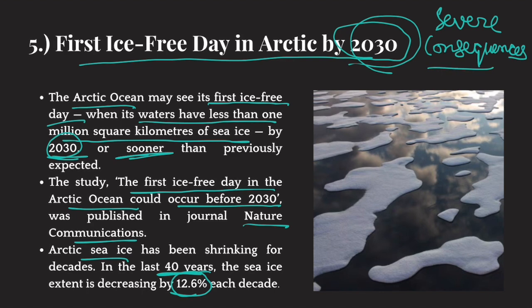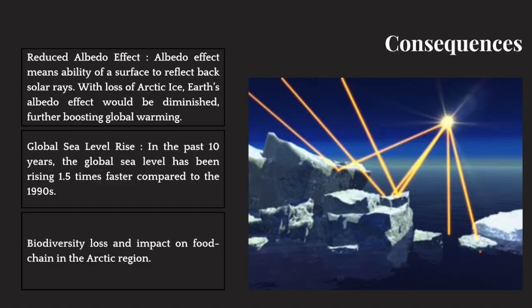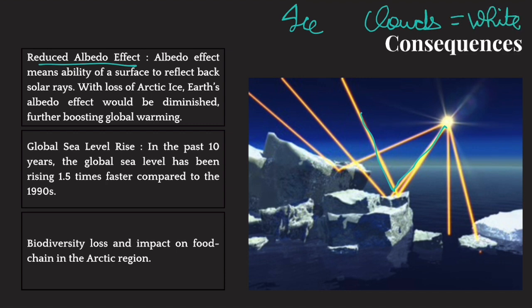Okay. Now, what are those severe consequences? First of all, it would reduce Earth's albedo effect. Now, what is albedo effect? The ability of the planet to reflect back sun rays. The thing is that ice, clouds, they are white in color. And the color white reflects back solar rays, thereby keeping the planet cool.